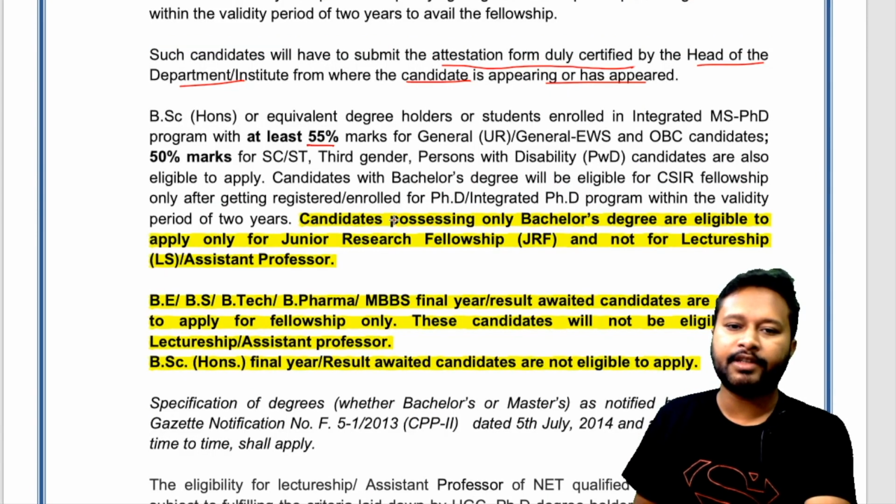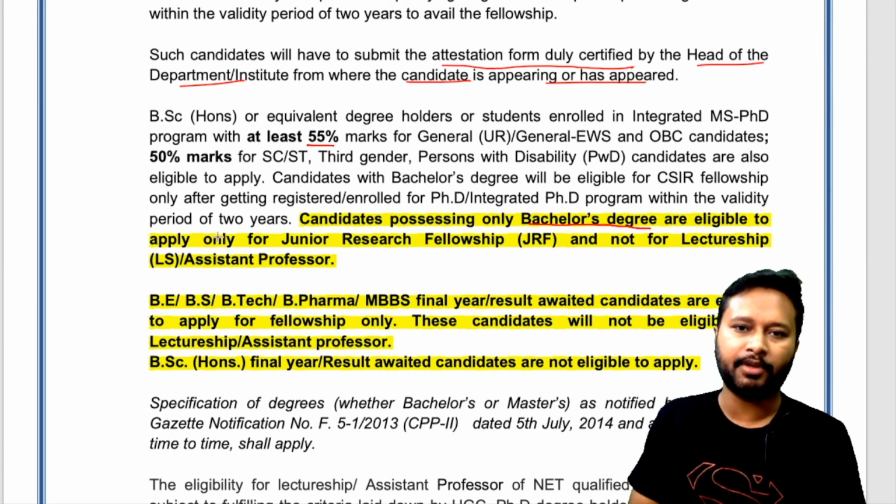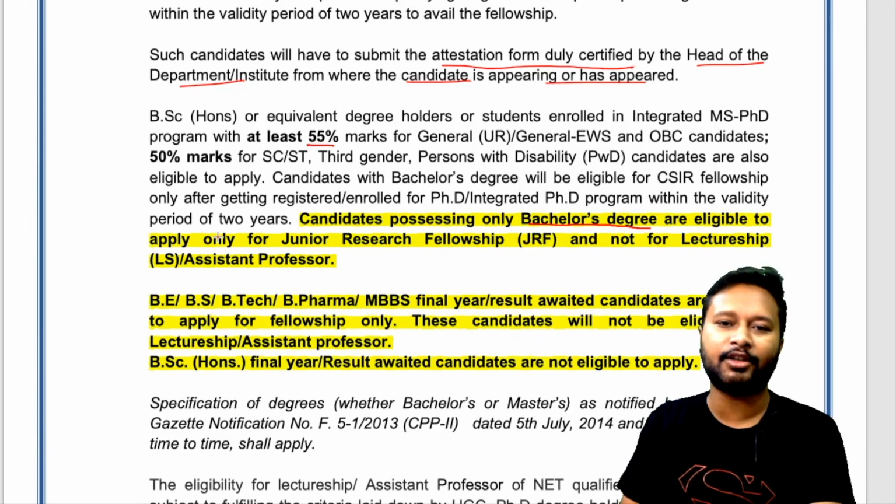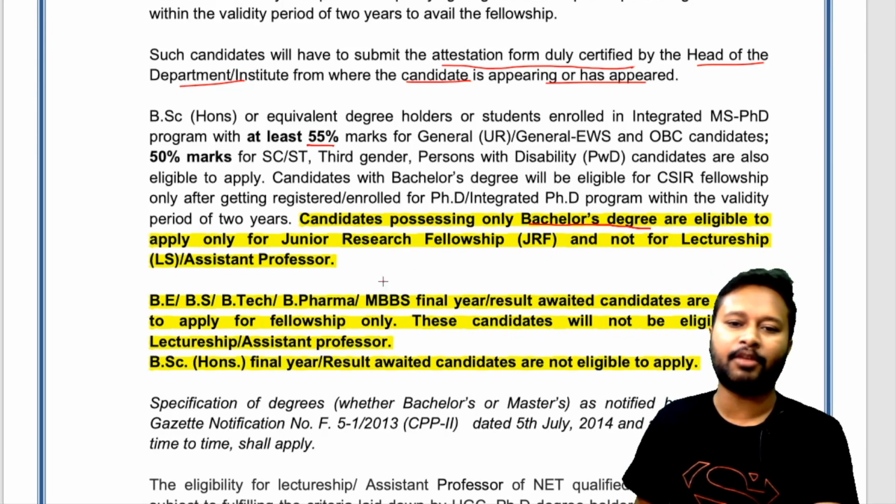All right. The next point says that a candidate possessing only a bachelor's degree is eligible to apply for junior research fellowship and not for lecturership. What this point suggests is that let's say you are only BSc, you have not done MSc, and you want to give this exam, you can only apply for JRF. Now you know that once you qualify the JRF, it is only applicable if you pass out your masters and then join PhD. So basically, if you have just done bachelor's, then you are not eligible for lecturership. You have to qualify other exams in that case.